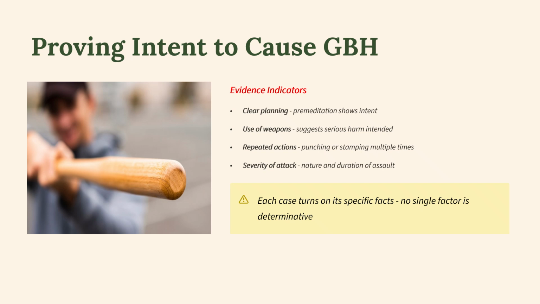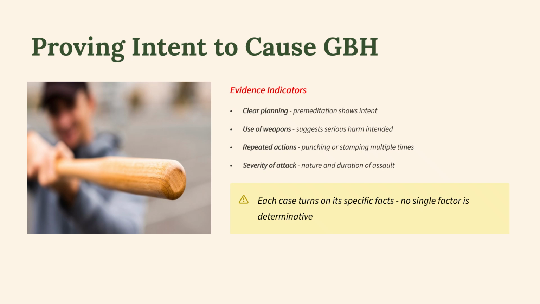Now I want to look at this slide where you may have a problem style question or a single best answer question and you're trying to prove intent to cause grievous bodily harm. This is not necessarily through the words of a confession made by a defendant or an accused, but somebody who is acting in a particular way. So evidence indicators of intent to cause grievous bodily harm just by actions alone are clear planning.